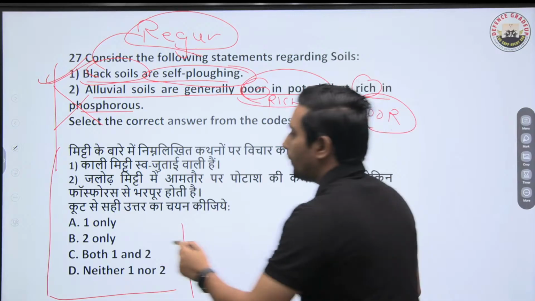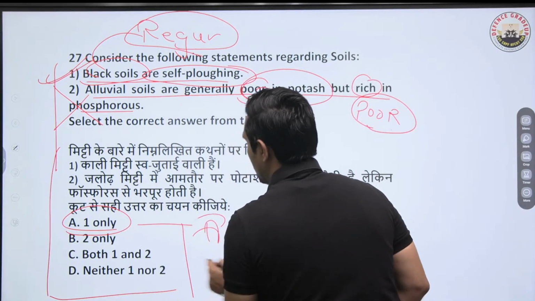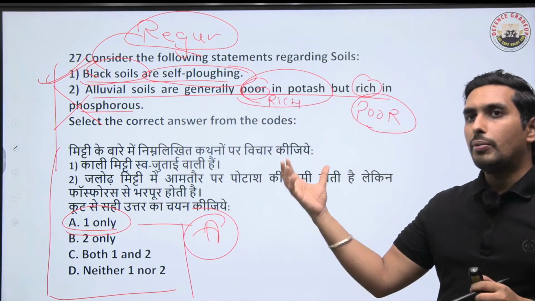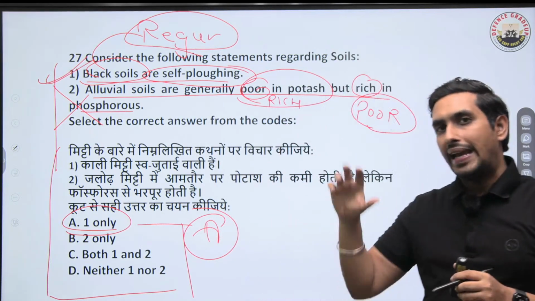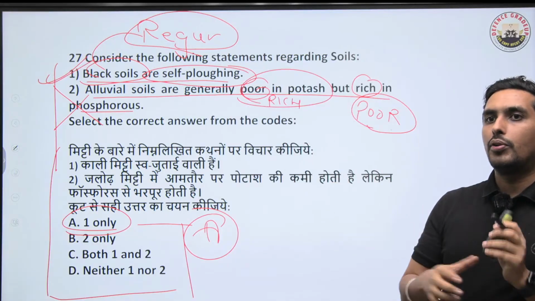So of course the first is the correct one. A has to be the right answer. Remember, it was a trick question basically. The second statement is basically a trick statement we have to understand. So A is the right answer. Very, very important point this is.